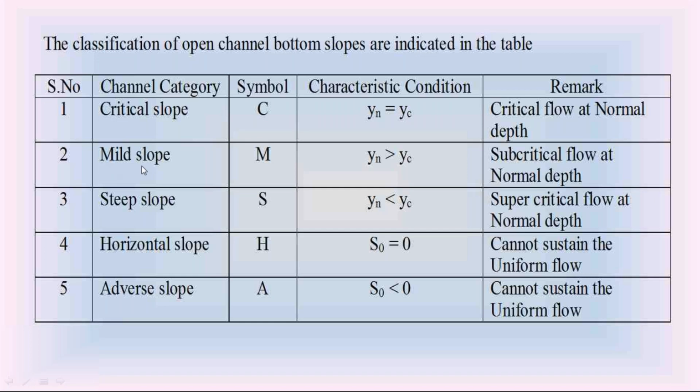The second channel bottom slope is mild slope, indicated as capital M. We know that at mild slope, S naught less than Sc and Yn greater than Yc. Please remember this, very important. In the mild slope, the normal depth Yn is more than the critical depth Yc. Since Yn is more than Yc, at normal depth Yn the flow is subcritical flow. Once the depth of flow is more than the critical depth, the flow is called subcritical flow. So at mild slope, at normal depth, the flow in the channel is subcritical flow.